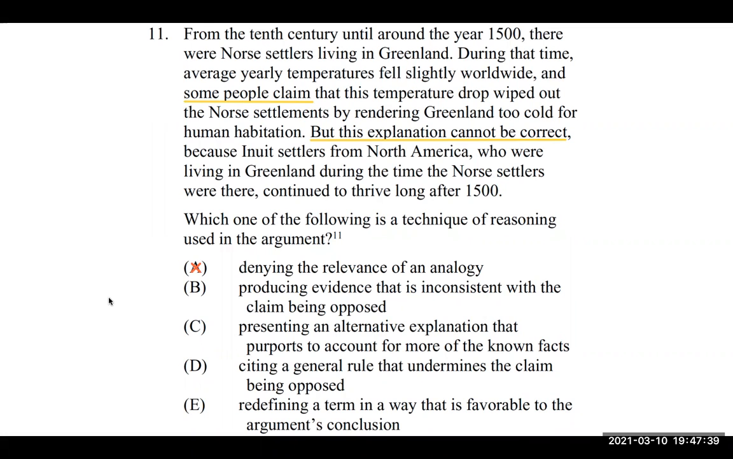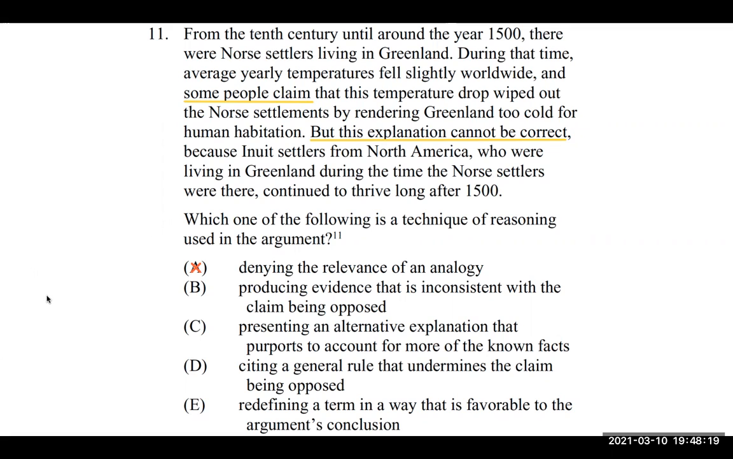Yeah, so we produce this evidence that Inuit settlers from North America were living in Greenland. Doesn't seem like evidence, but they say because settlers from North America were there, they continued to thrive. That is evidence. It's just a contrary fact. And that fact is inconsistent with the claim being opposed. And that claim is that the temperature drop wiped out Norse settlements because it wiped out everybody, too cold for human habitation. But if there were Inuit settlers, aka humans, settling in that same place, that's inconsistent. So B is looking like a pretty strong answer.